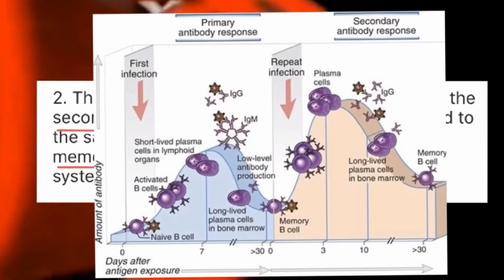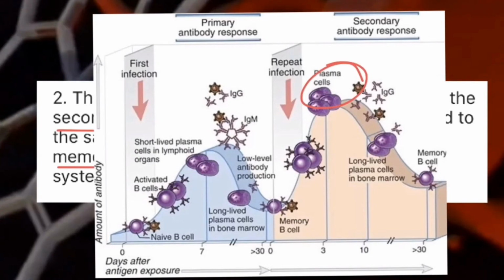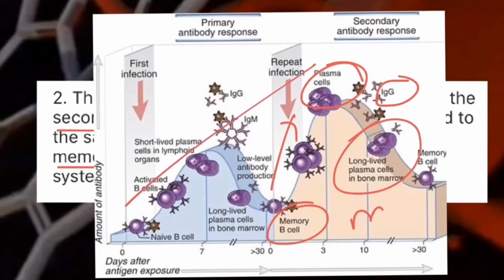Here in this graph you can see that when secondary infection happens, your plasma cells and memory cells start producing antibodies against such things. At that time IgG is very prominent as compared to IgM. The graph also shows a large amount of antibodies present in the secondary infection as compared to the primary infection. So let's understand the difference between primary and secondary antibody response during infections.